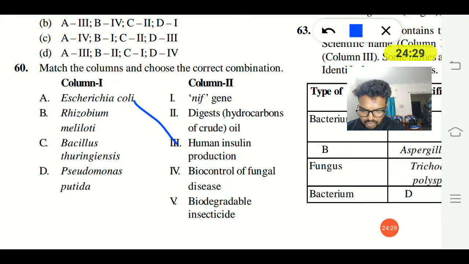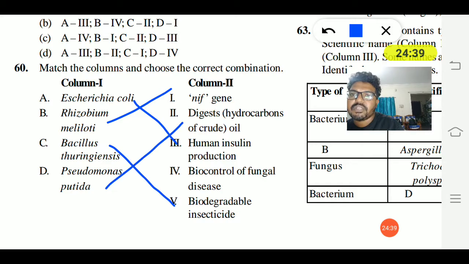Rhizobium meliloti has the NIF genes. Bacillus thuringiensis is the biodegradable insecticide. Pseudomonas putida digests hydrocarbons. So A3, B1, C5, D2.